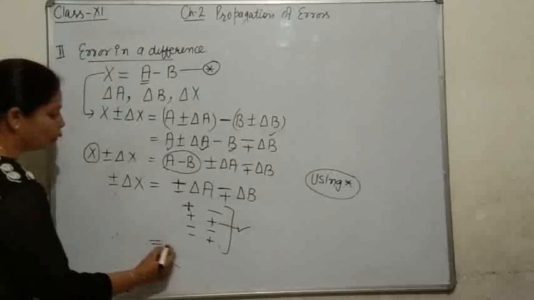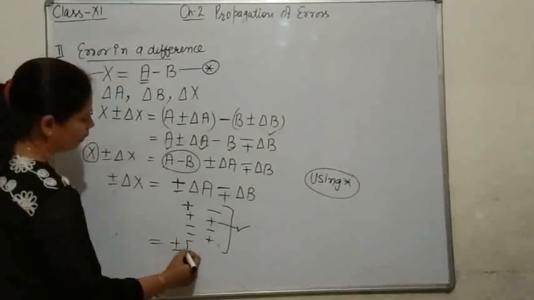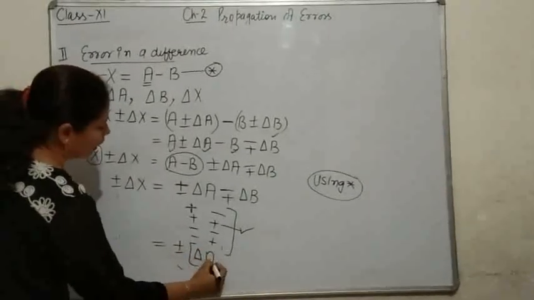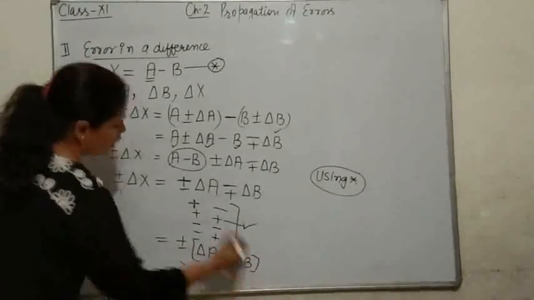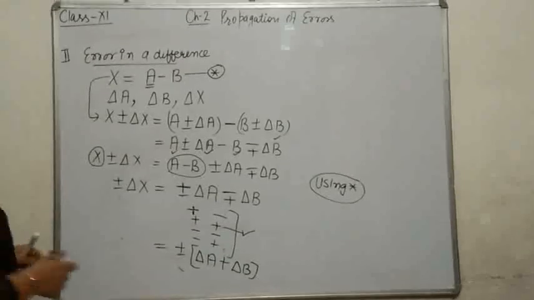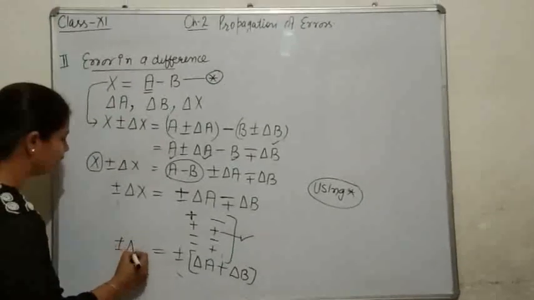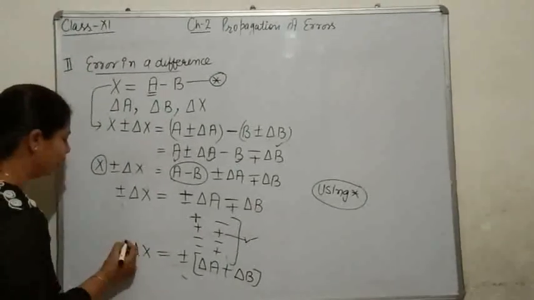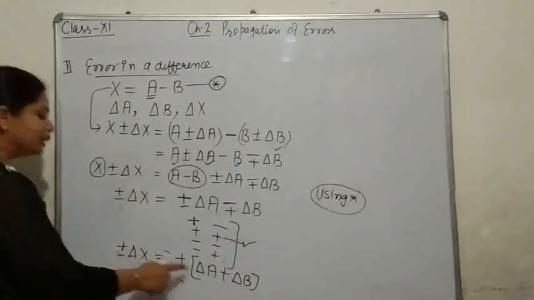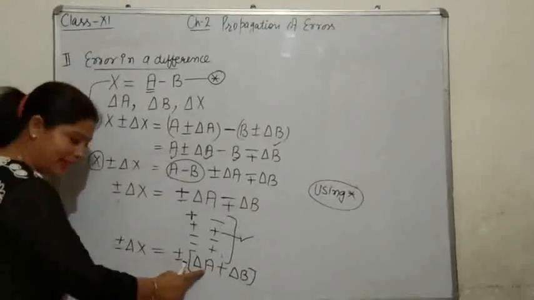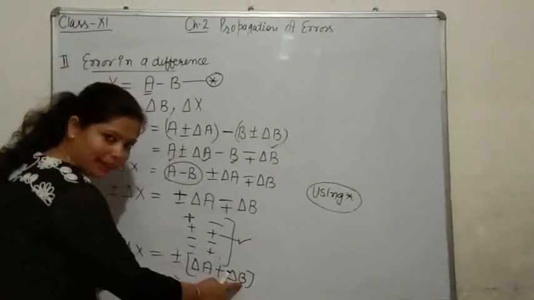So pursuing in the same way, we will get the result plus minus delta A, next plus delta B. Okay students, then what will you get in result? That error in X is the sum of absolute error in A and absolute error in B.